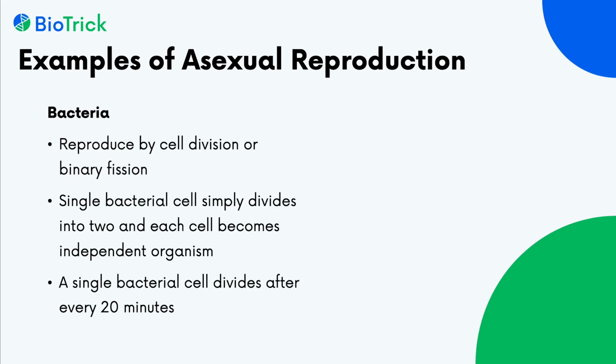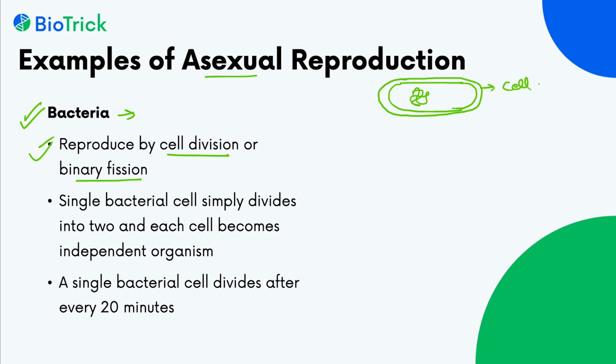Now let's see some of the examples of asexual reproduction. The most famous example of asexual reproduction we can see in bacteria. Bacteria reproduce by cell division or by binary fission. So let's take a bacterial cell and see what happens in this. This is the DNA. This is the cell wall of the bacteria, and this is, we can say, the cell membrane.